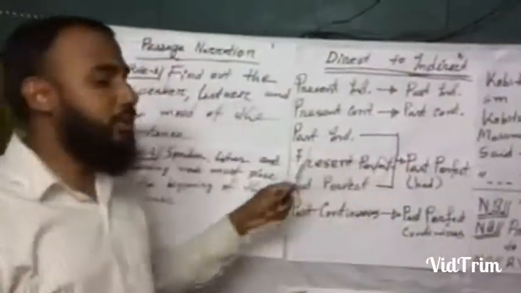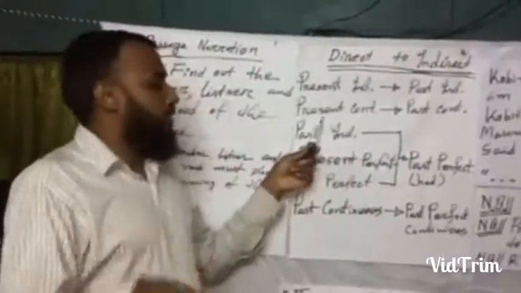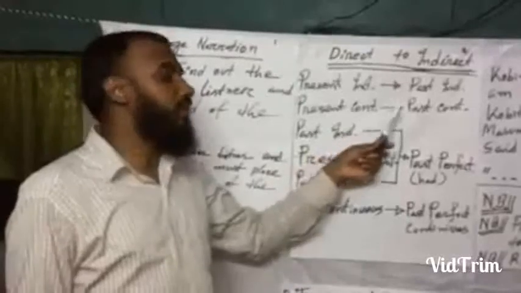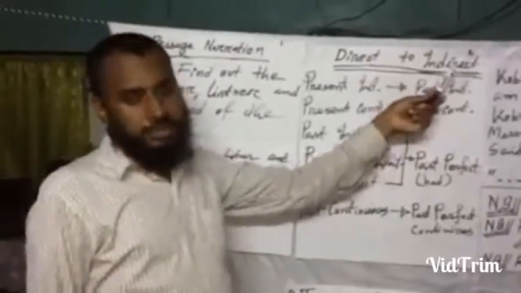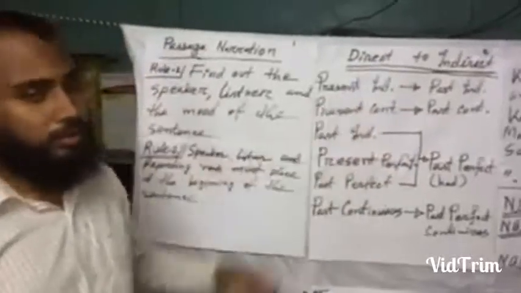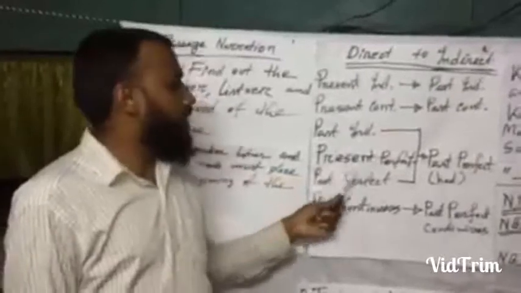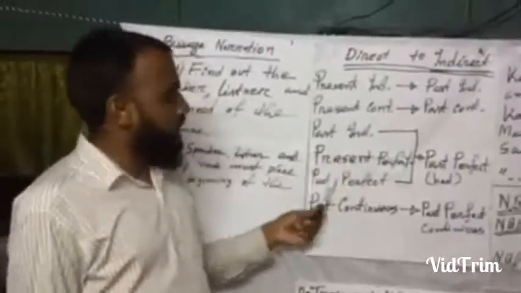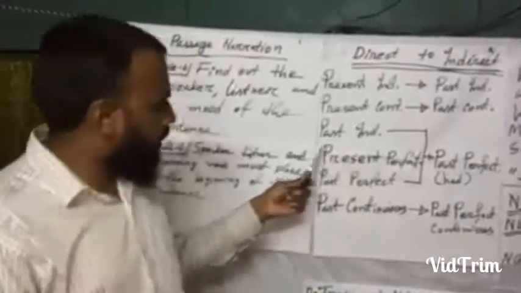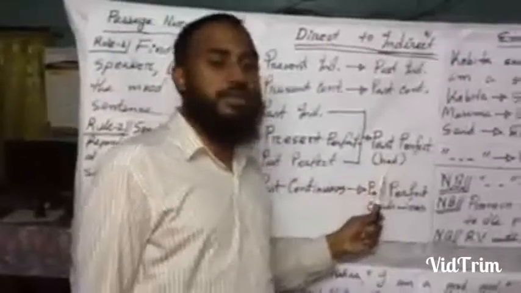All of you know that. When your sentence is present continuous tense, you must write it in past continuous when you change this direct sentence to indirect. Then when you find past indefinite, present perfect, past perfect tense, if any of these three tenses come, you must write past perfect tense.